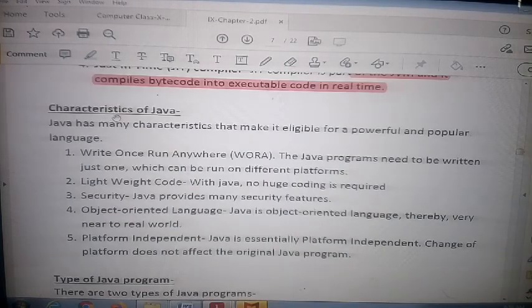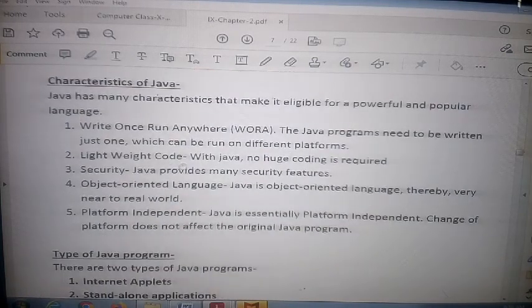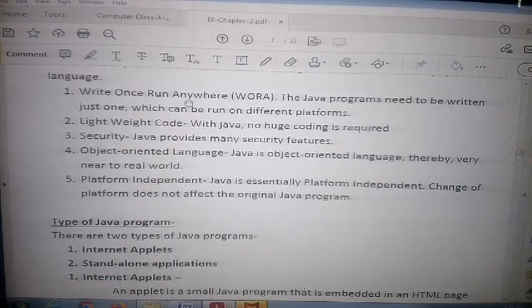So here are the characteristics of Java, meaning what is beneficial to the person. Java has many characteristics. It is a powerful and popular language. Write the Java program once and run it anywhere. Lightweight code means there is no requirement for heavy code.